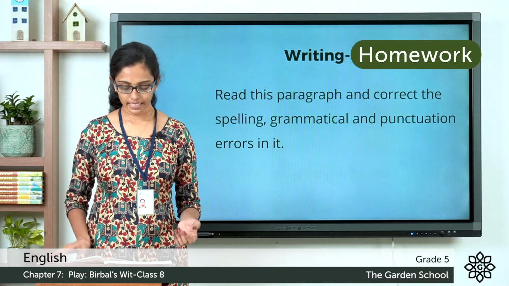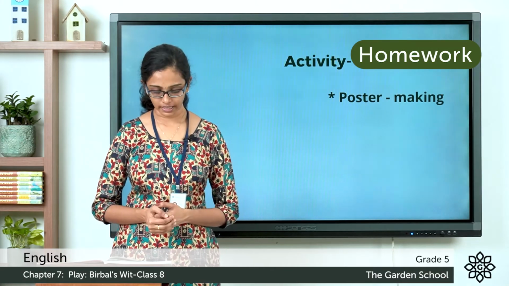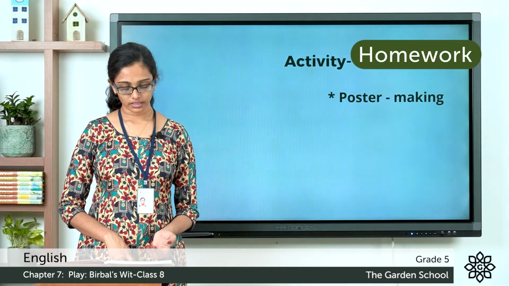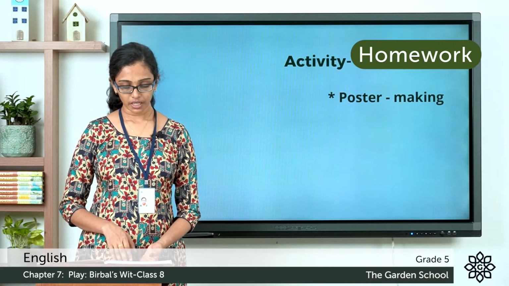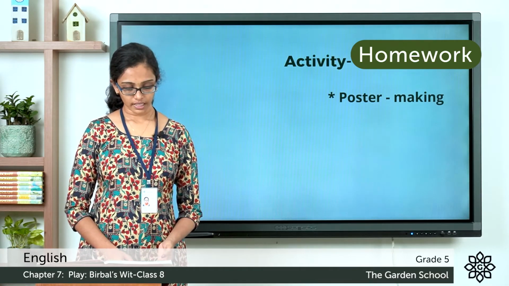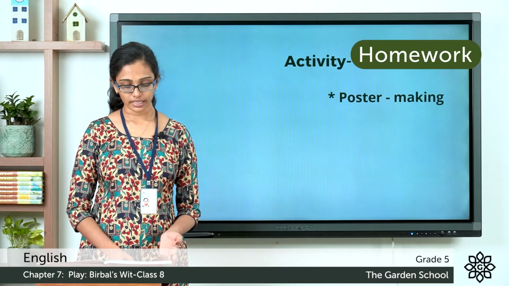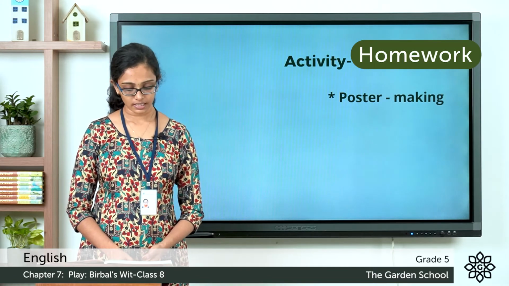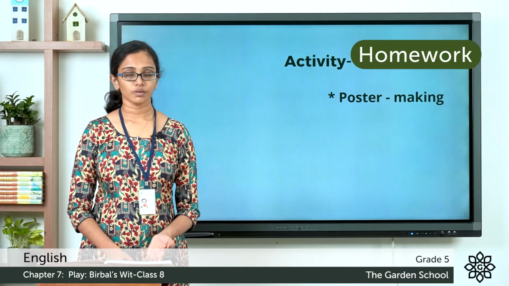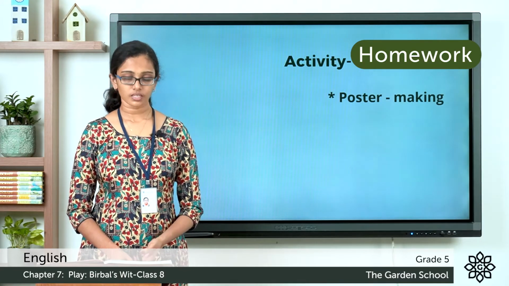So moving on to the next part, we have an activity on the next page and it's about poster making. Let me read out the question to you. Akbar called his favorite courtiers the Navaratnas. Birbal was one of the courtiers in Akbar's court. Find out about the other Navaratnas and make a poster. You can include the names of the Navaratnas, where they were from, about their families, their role in Akbar's court, and special anecdotes about them. Display the poster in your classroom.